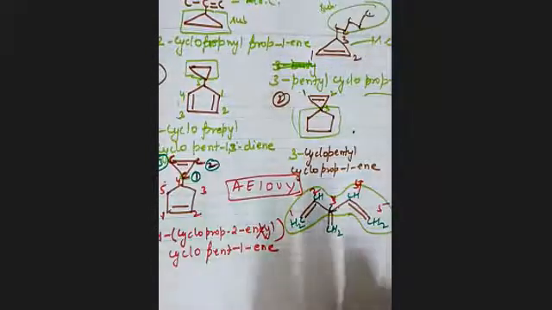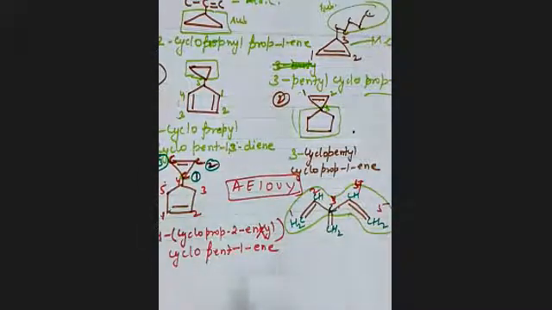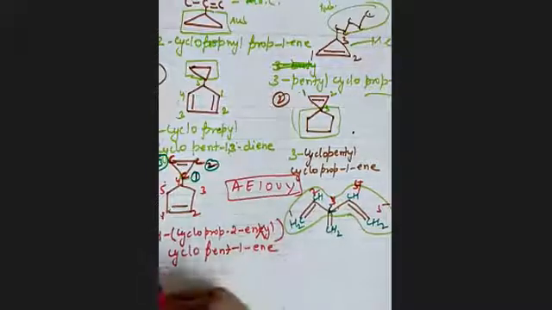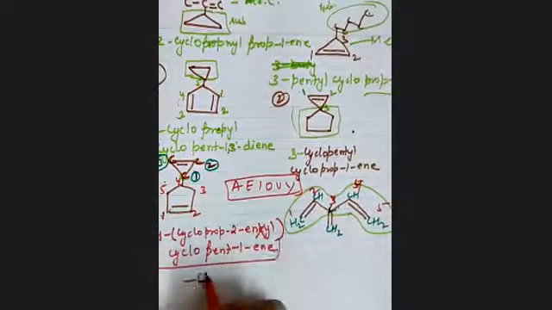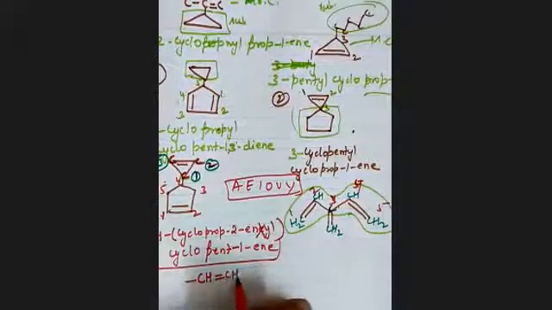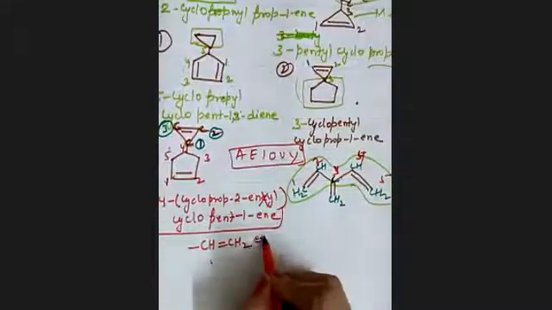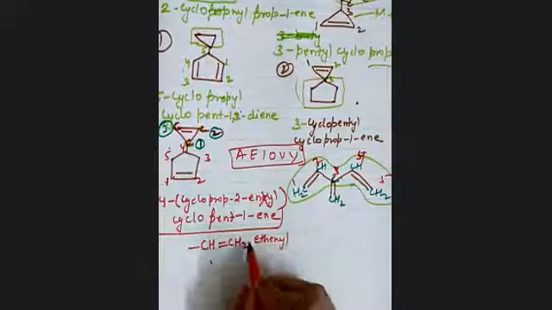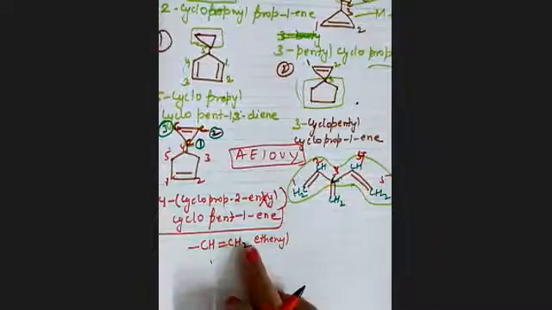Remember, the double bond is here. So in the nomenclature of substituents, I have taught you that whenever you have this type of structure, we will name this as ethenyl.